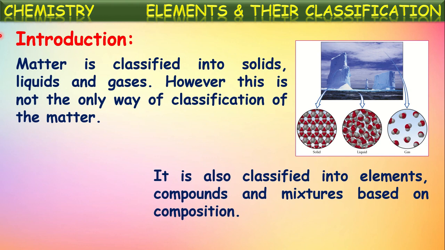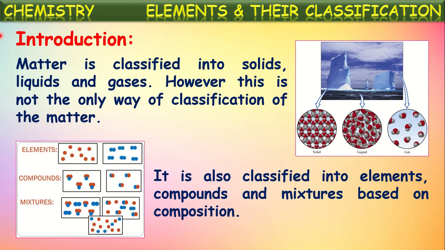elements, compounds, and mixtures. So we know elements contain only one kind of atoms in them. Compounds contain particles which have atoms of different elements combined together. Those we call compounds. And if different kinds of elements and compounds are mixed together, then it is said to be a mixture. So in this way, matter is also classified into elements, compounds, and mixtures based upon the